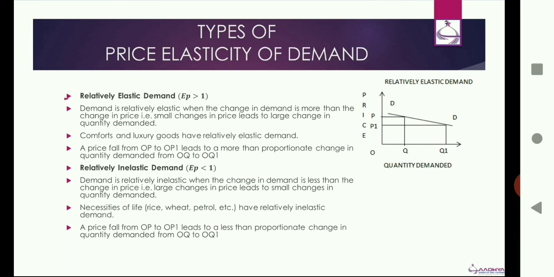On the other hand, we have relatively inelastic demand. These are goods for which elasticity has a value of less than 1. The demand is relatively inelastic when the demand change is less than the change in price. That is, if price changes by a large amount, the quantity demanded changes by a very small amount. These are generally true for necessities of life, rice, wheat, petrol, etc., which have to be purchased by the consumer, and the consumer has no choice, and also medicines. For these goods, we have relatively inelastic demand.